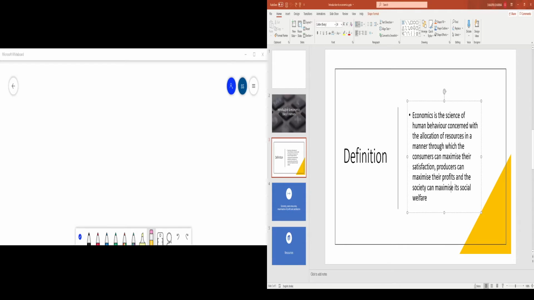Okay. So what did we discuss in our example? We had 1000 rupees. We wanted to buy a lot of things, right? What are our wants?